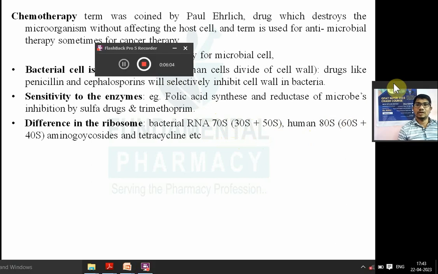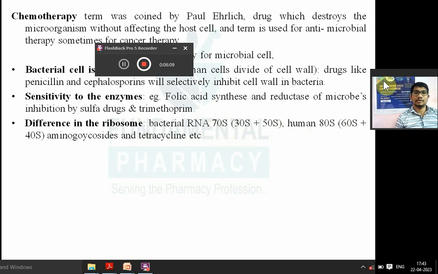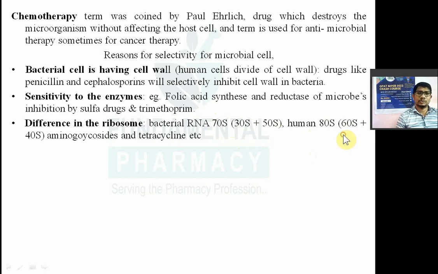जो ह्यूमंस का राइबोसोम होता है वो होता है 80S. ह्यूमन राइबोसोम इज 80S, राइट? नाउ 80S is composed of 60S subunit and 40S subunits. So antibacterial drugs which inhibit the protein synthesis like aminoglycosides, tetracyclines, they will act on ribosomes. So there is a definite difference in the ribosomes.